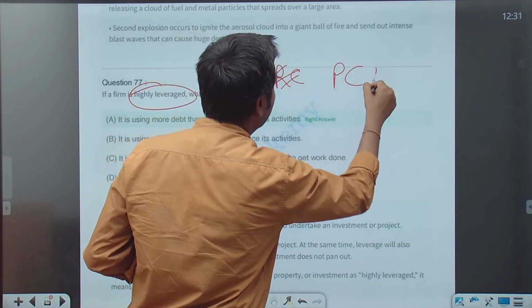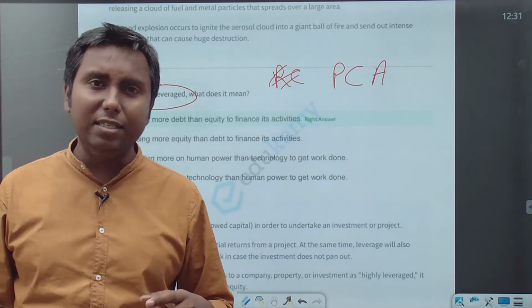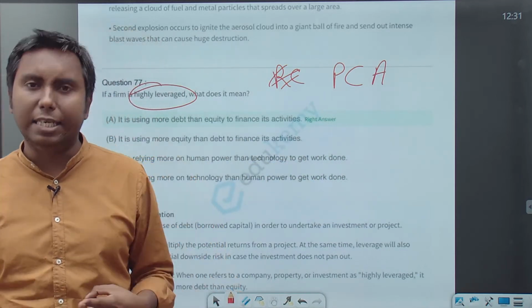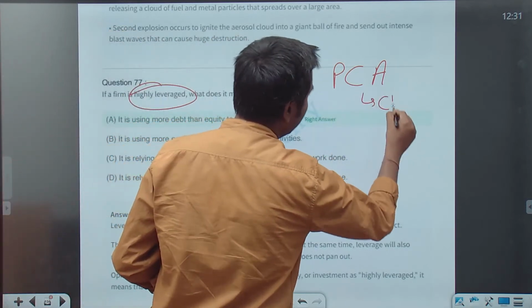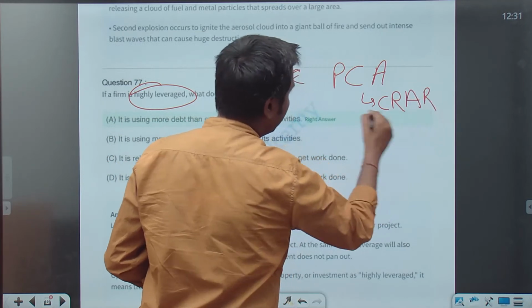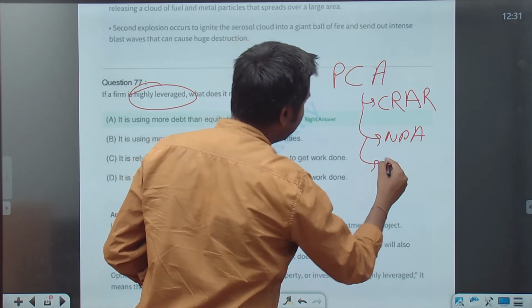Prompt corrective action, PCA, by RBI is based on 3 criteria. And what are the three criteria? CRAR, NPA, and third is leverage ratio.